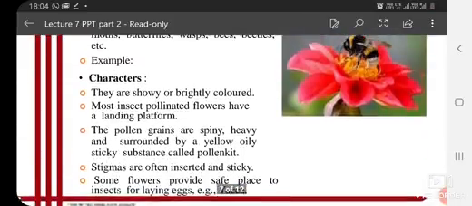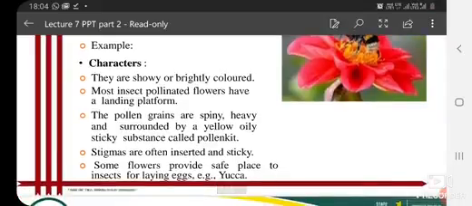What are their characteristics? They are showy or bright colored so that they can attract insects. Most insect-pollinated flowers have a landing platform, meaning the flower should be such that the insect can land or sit on it. The pollen grains are spiny, heavy and surrounded by a yellow oily sticky substance called pollen kit.